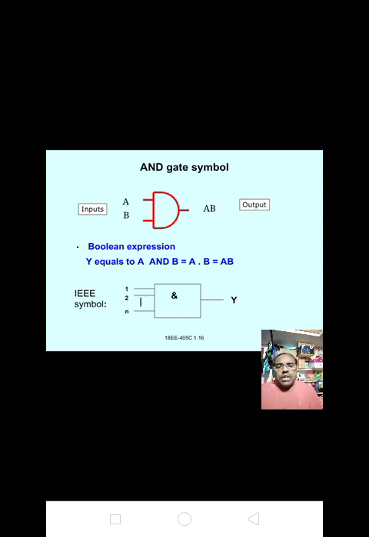Now the symbol. Here inputs are A and B and output is y equal to A into B. Boolean expression: y equal to A and B, that is equal to A into B, that is AB. Here I have given the IEEE symbol also, with an ampersand symbol in between, and the output y. Please note down the symbol, place the inputs and outputs, and write down the Boolean expression. It is also an important question. It can come in your examination also.